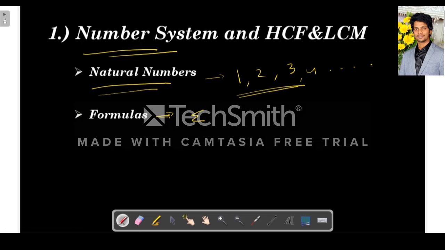The sum of n natural numbers, 1 to n, is equal to n into n plus 1 by 2. Next, the sum of squares of n natural numbers is equal to n into n plus 1 into 2n plus 1 by 6.